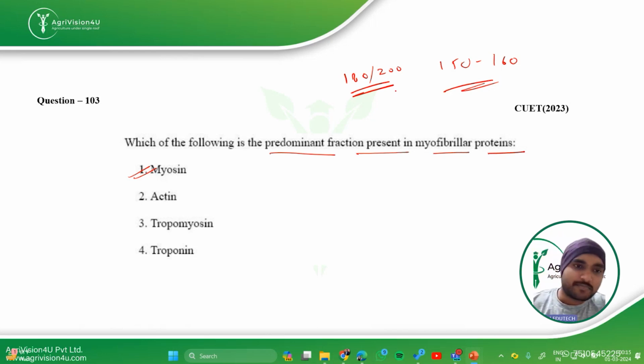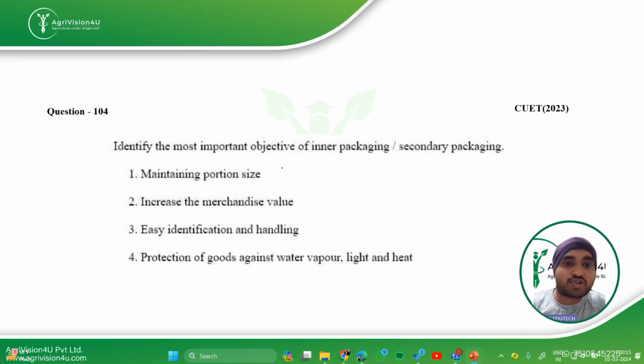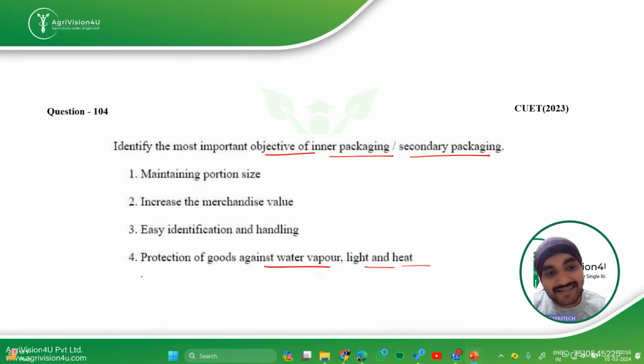Then we have: identify the most important objective of inner packaging or secondary packaging. That means the packaging which is inside the pack, not in direct contact with food. Maintaining portion size, it can be, but let's read the other options also. Increase merchandise value, can be. Easy identification and handling is usually done by the outermost packaging. Protection of goods against water vapor, light and heat, this is the right answer. So the fourth is the right answer for this question.